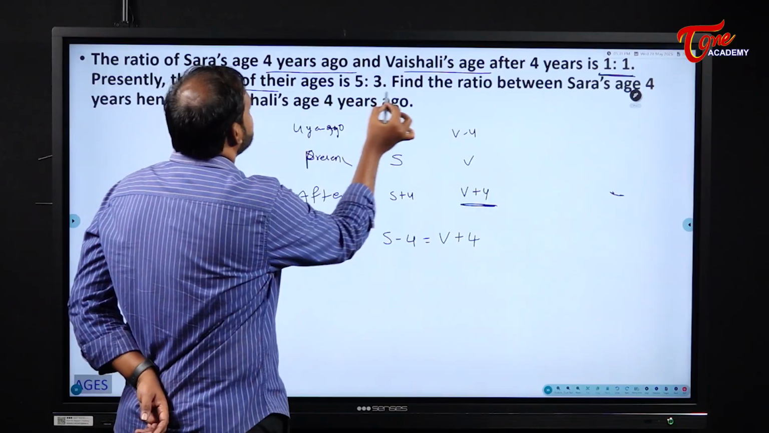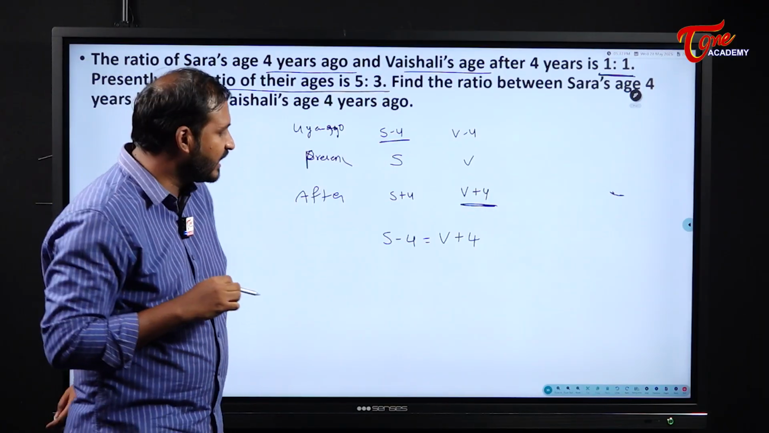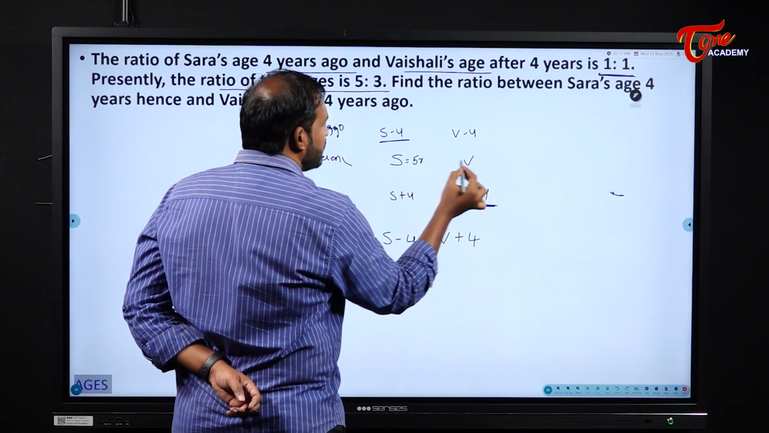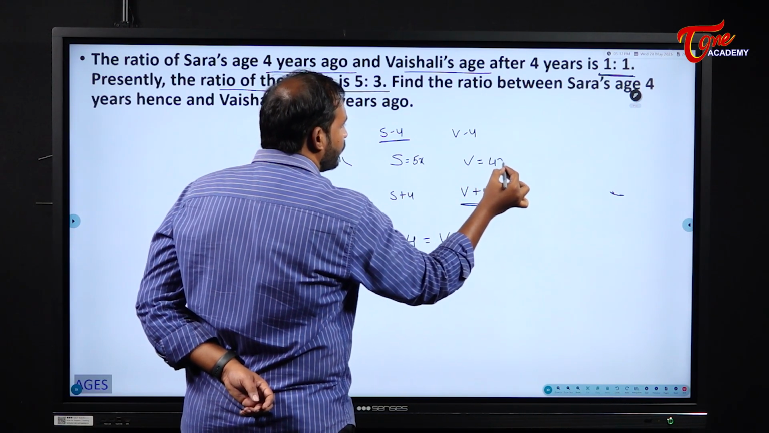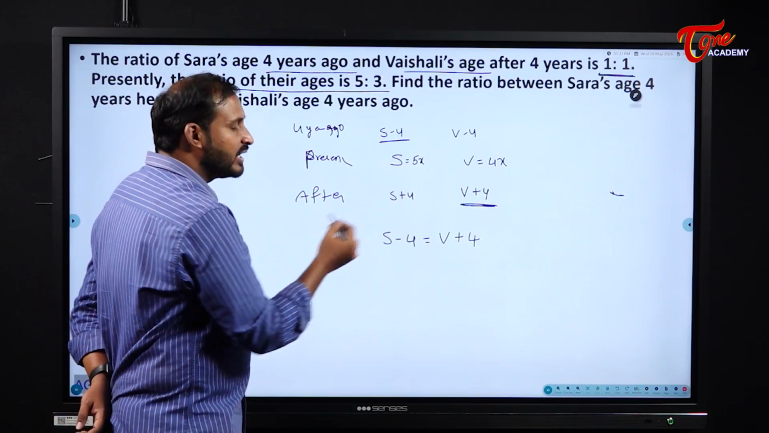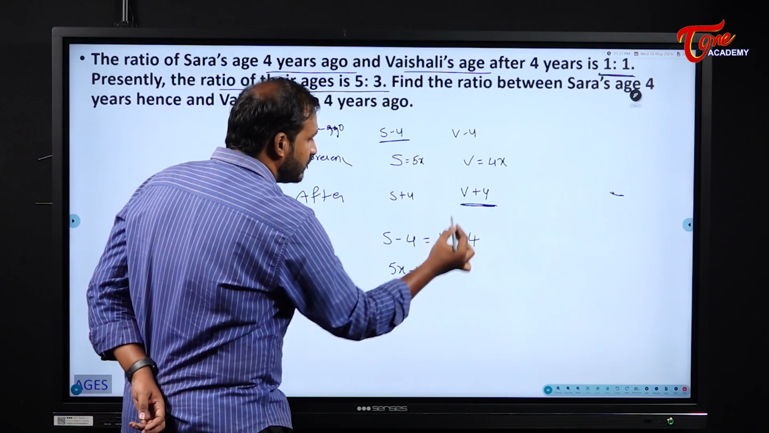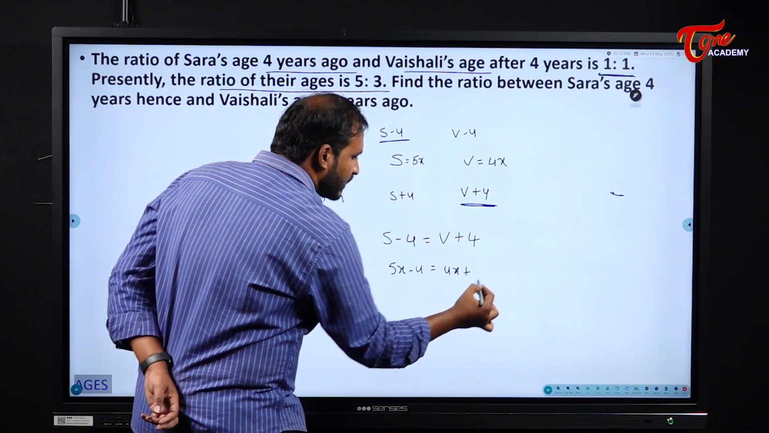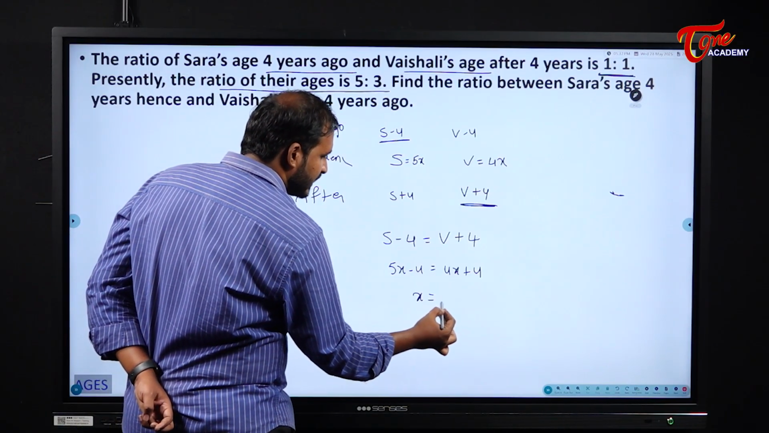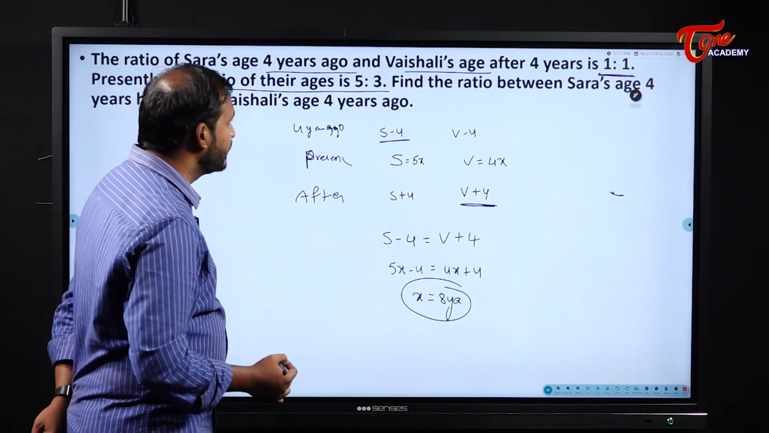Presently, the ratio of their ages is how much? 5:3. Their present ages are what they are telling? 5:3. That means Sara's age, if I take it as 5x, what about Vaishali's age? Her age will become 3x. So simply substitute that values here. S means what? 5x. So 5x minus 4 is equal to 3x plus 4. What happens to this one? If I solve, the x value will become how much? 4 years. S value will become what?